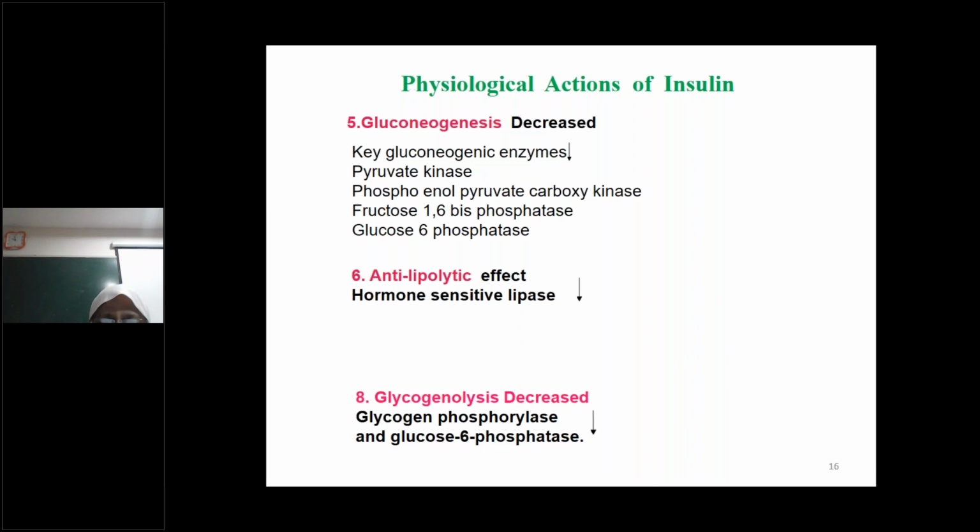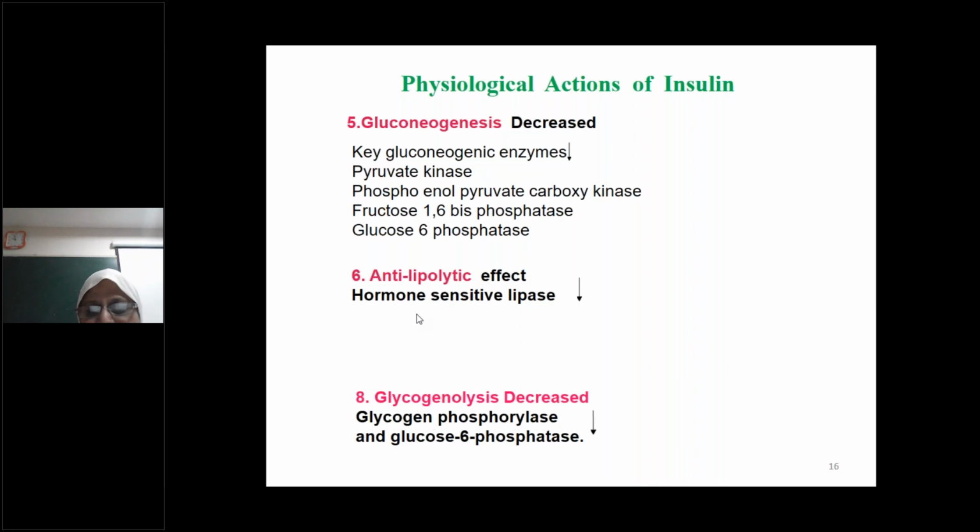Then the other actions of insulin: it decreases gluconeogenesis by inhibiting or decreasing the key gluconeogenic enzymes. These gluconeogenic enzymes are pyruvate kinase, phosphoenolpyruvate carboxykinase, fructose 1,6 bisphosphatase, and glucose 6 phosphatase.